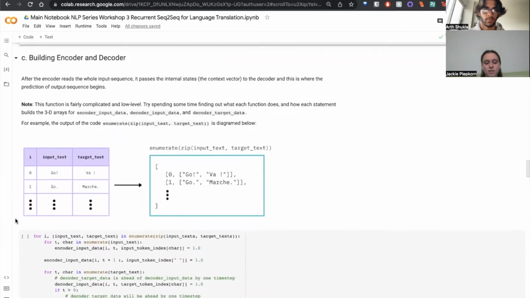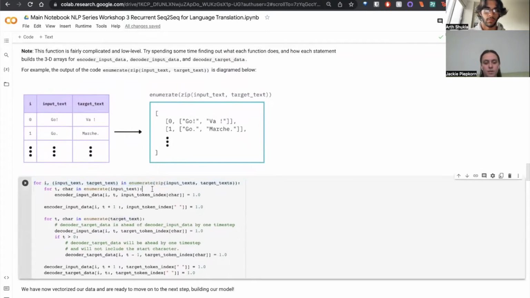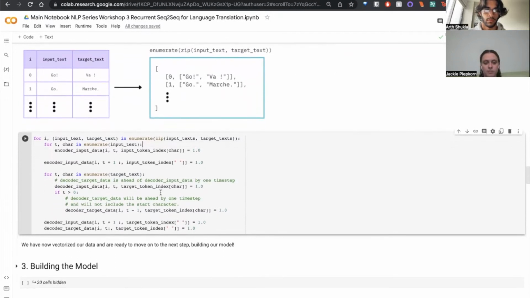Okay, so now this is the bulk of the pre-processing. I'm not going to go into what all of this code does because it's pretty low level, but an example of the first line you can see in the figure is that it basically maps each pair of input text and target text to a number. And so what this whole code is doing is vectorizing our data. So after we run this cell, we've vectorized our data. Now we're ready to move on to the next step, which is building our model.